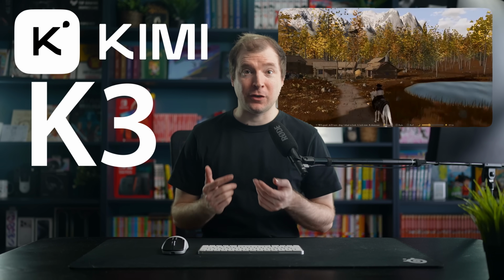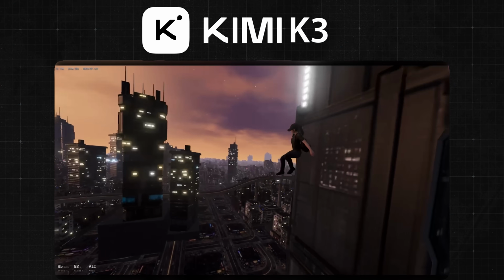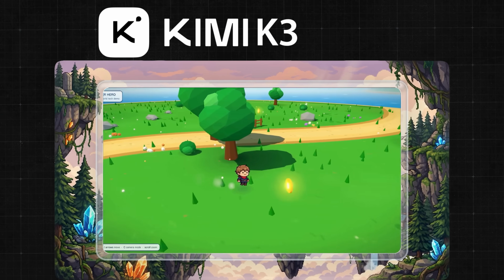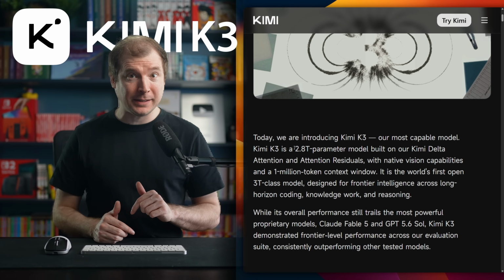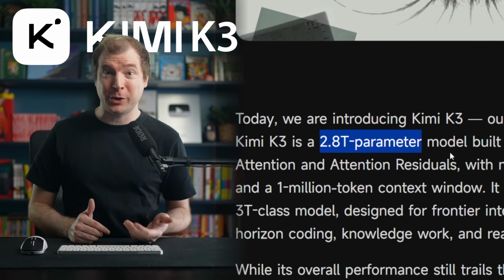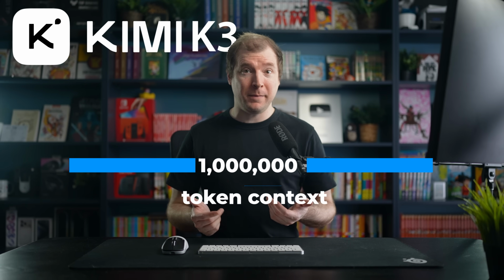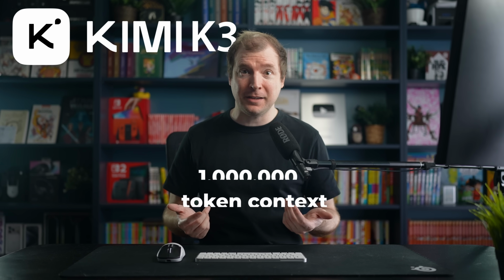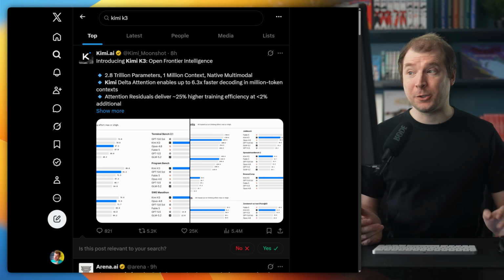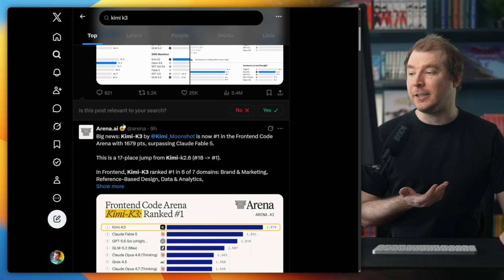What you're seeing is from Kimi K3, a model from Moonshot AI that's open source and open weight, which means you could download it onto your own PC. That is, if you can handle 2.8 trillion parameters. It has a 1 million token context window, which is massive, and I want to explore exactly what makes it special. Let's find out.